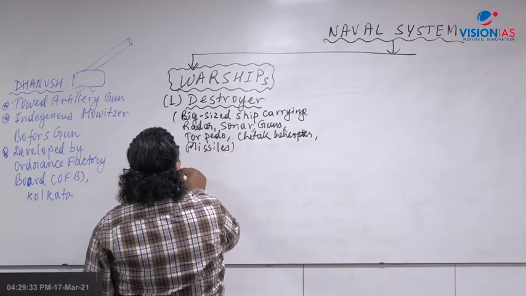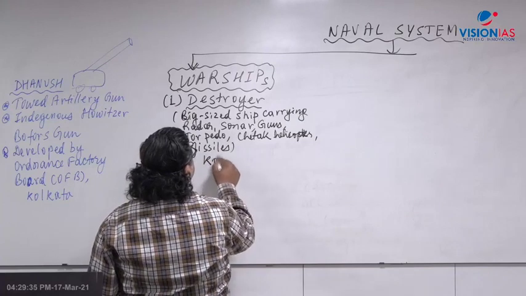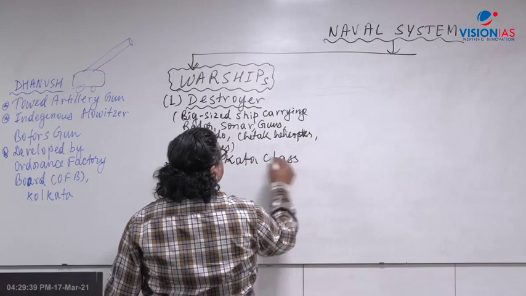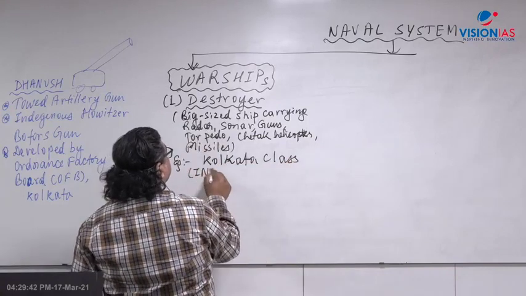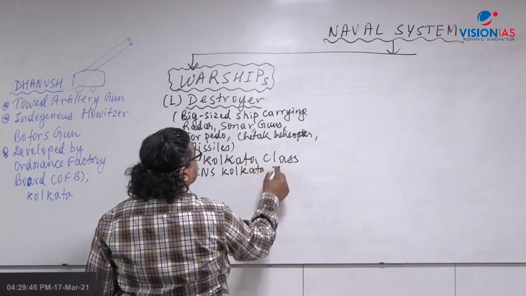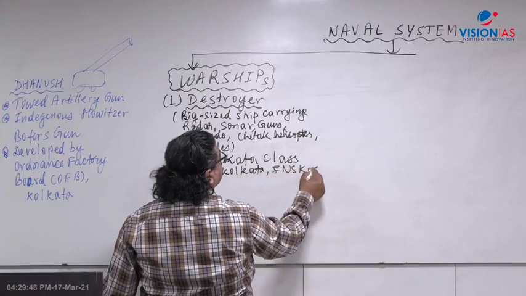For example, we have the Kolkata class, which recently made the news. Kolkata class destroyers consist of 3 ships of the same design: INS Kolkata, INS Kochi and INS Chennai.